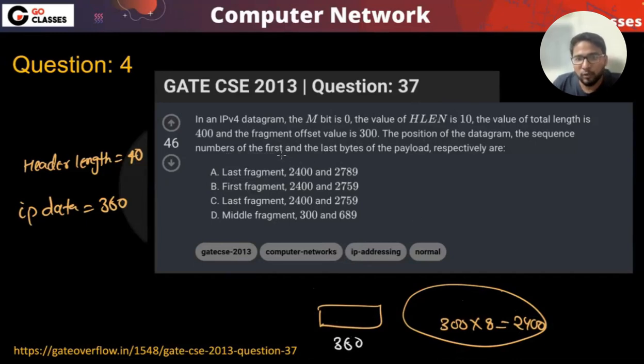And then they are asking, what is the first byte and the last byte number? What is the first byte number?